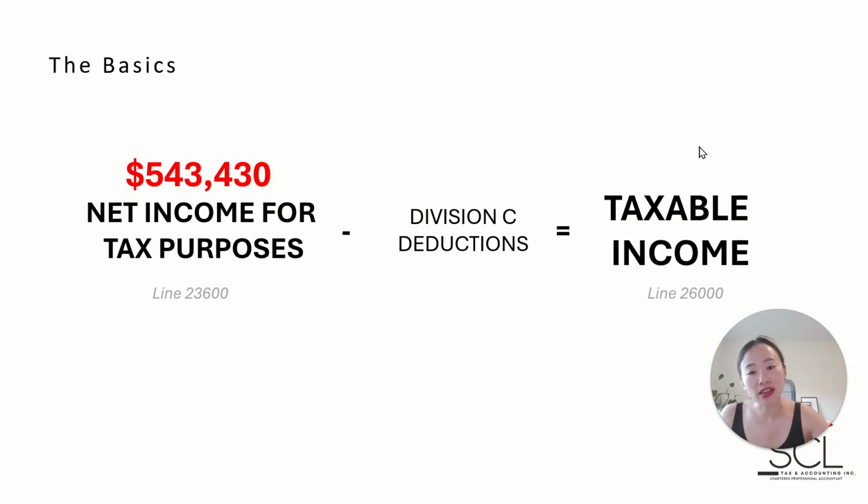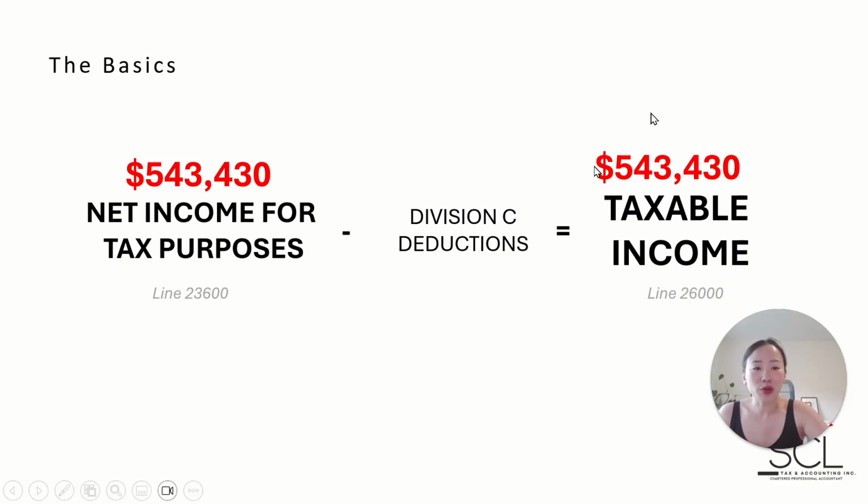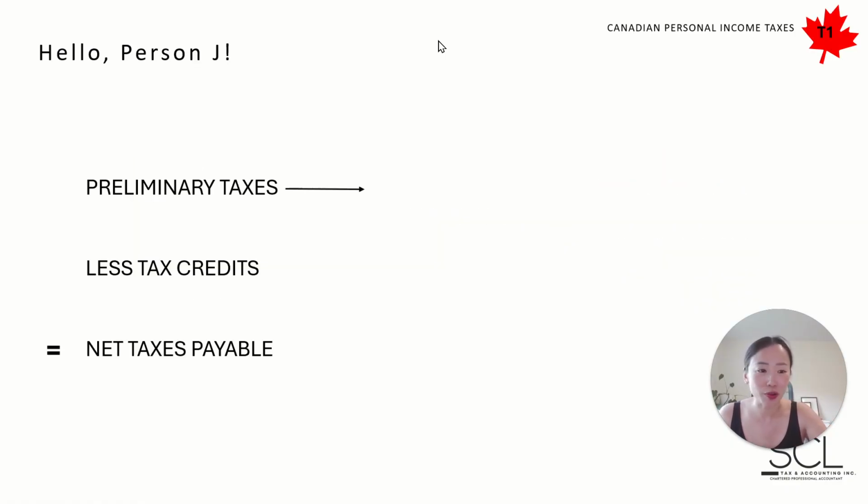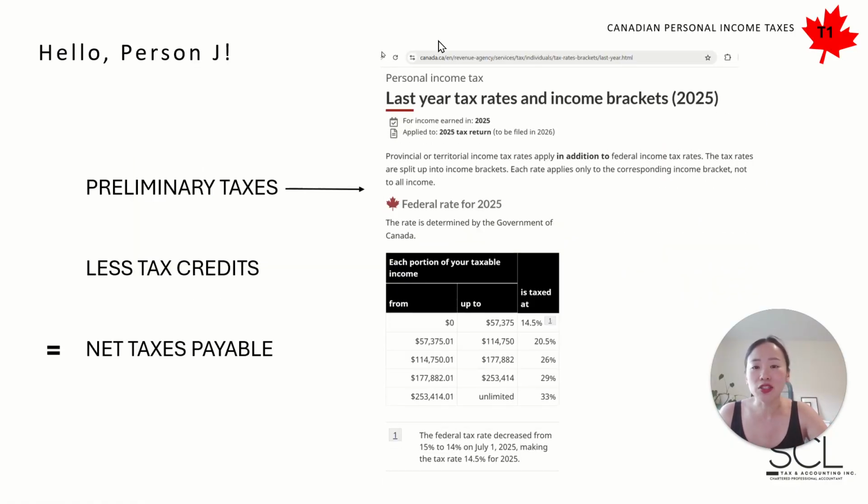We're then going to take that number, double check if there's any division C deductions. And again, we don't have too many as individuals, but it might be applicable, which then can reduce that taxable income. In this case, this very simple case, we're going to say no. And so here we go. So we are using this 543,430, that line 26000 to calculate the preliminary taxes. So I mean, well done, person J, right? Doing very well. And so here we're going to attempt to calculate the preliminary taxes.